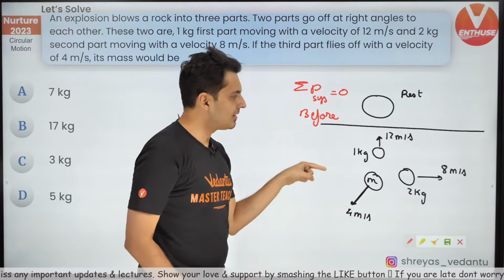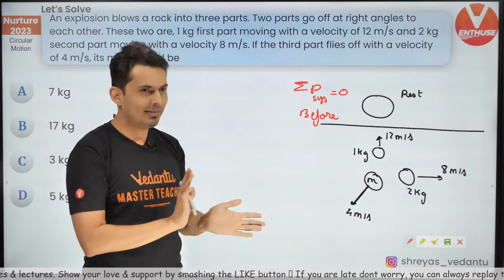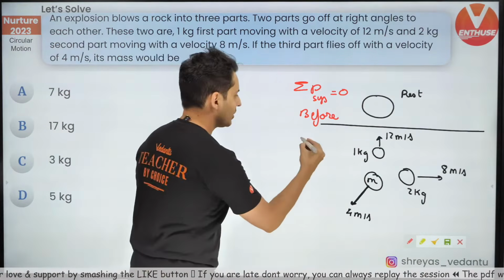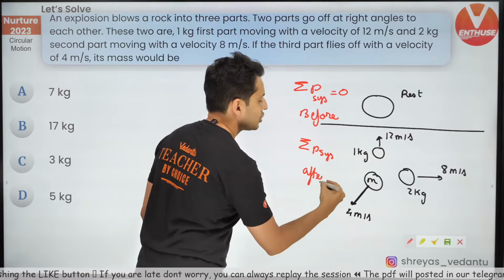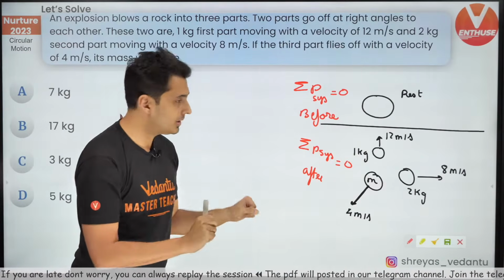So one momentum is here, other momentum is there, the third momentum should be here, because one vector here, one vector here, the third vector will cancel out. So the total momentum of that system afterwards should also be 0. Fair enough? Everybody clear about this?